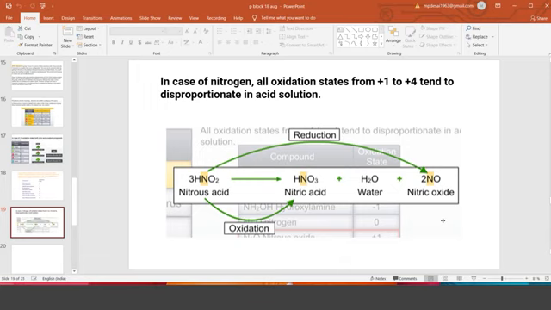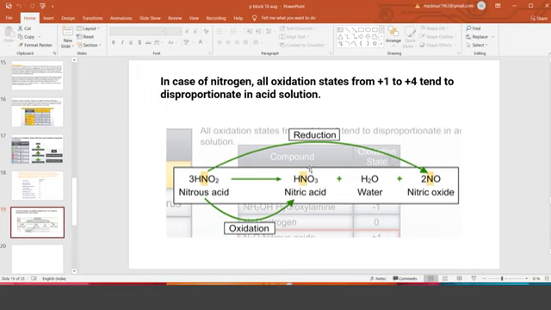So here you see HNO3. You calculate the ON of nitrogen in HNO2, in HNO3, and in nitric oxide NO. You please calculate. So we will come to know that it has gone for increase as well as decrease.